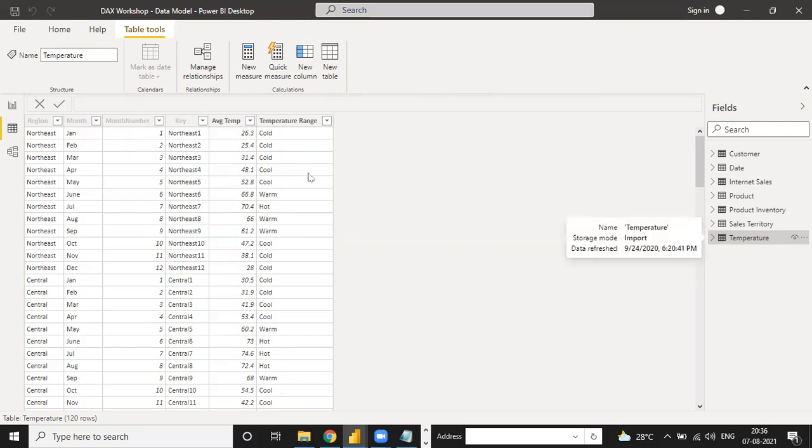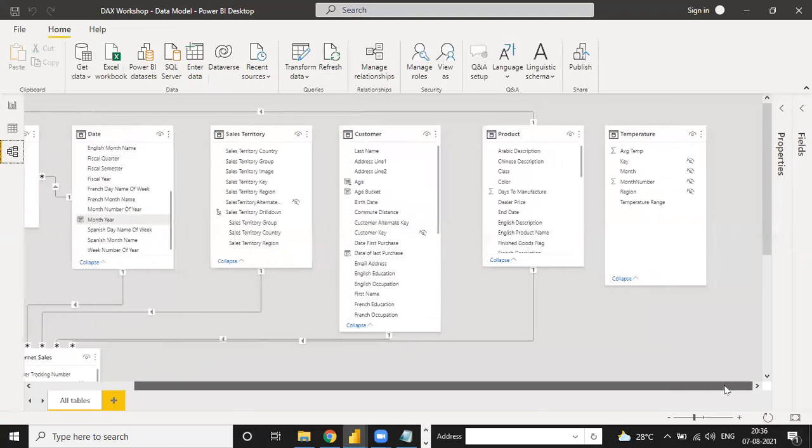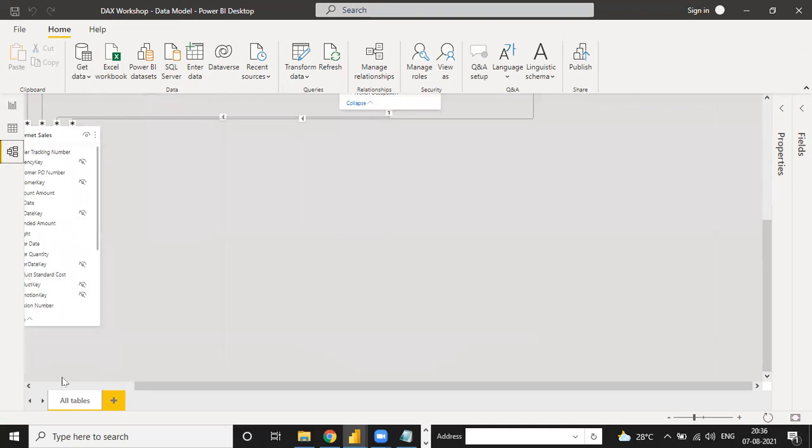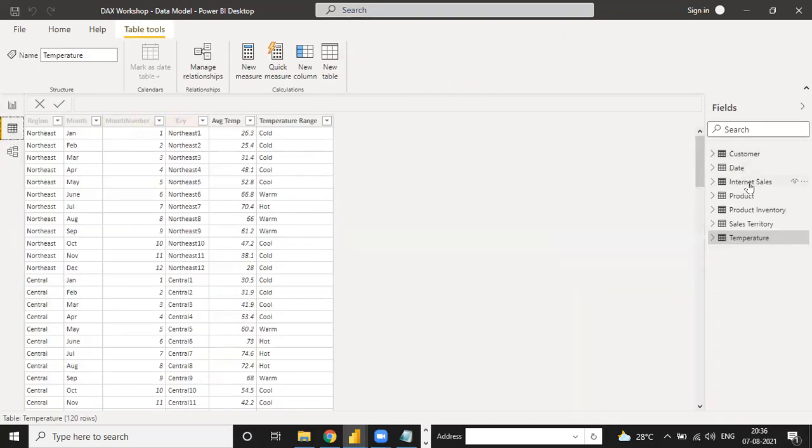See, the unique value is this key, because the key is a combination of region and month number. Northeast Jan, Northeast Feb, Northeast March. So when you make any relationship, you have to make it with one unique value with the one unique value under the sales table. Suppose under the dim table, under the temperature table, we have a key value. But when we move into the sales table, internet sales.